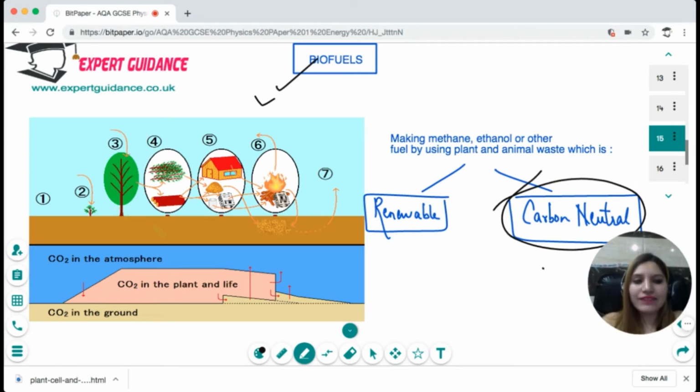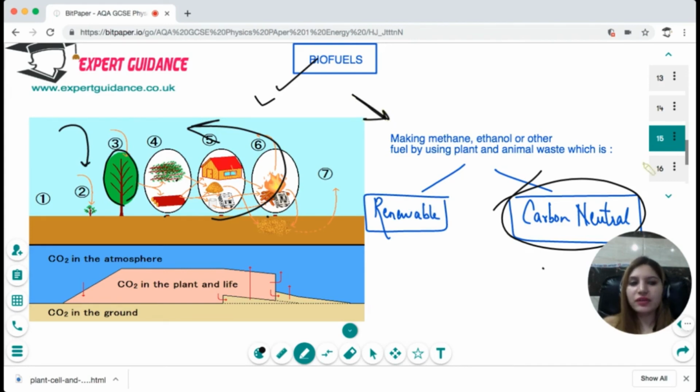The plant that we use to make the biofuel has taken up the carbon dioxide while growing by the process of photosynthesis. Now, when they are burning, they are just giving the same amount of carbon dioxide back into the atmosphere. So overall, they are not adding any extra carbon dioxide. So we call them carbon neutral. The same amount of carbon dioxide they have used while growing is returned when they are burned as a biofuel. So you are not adding any extra carbon dioxide to the atmosphere. So it's a good way to use the biofuels, that is fuels generated by plant products.